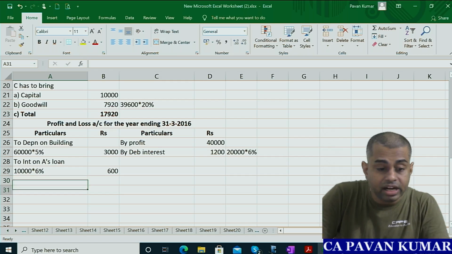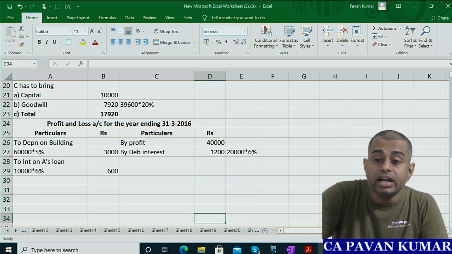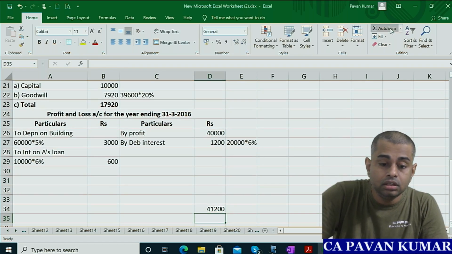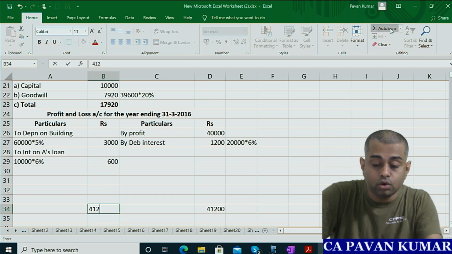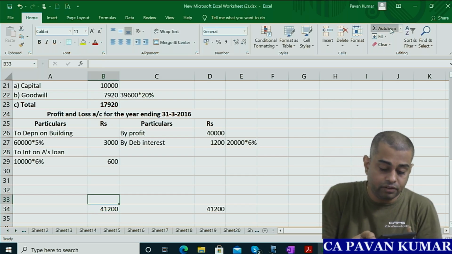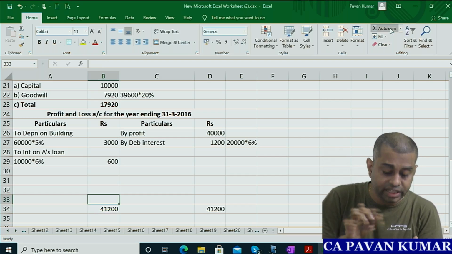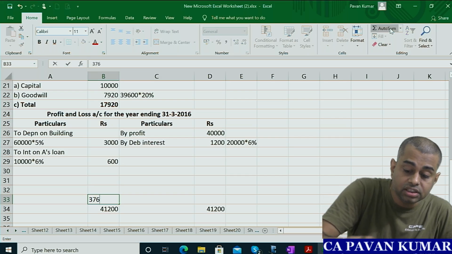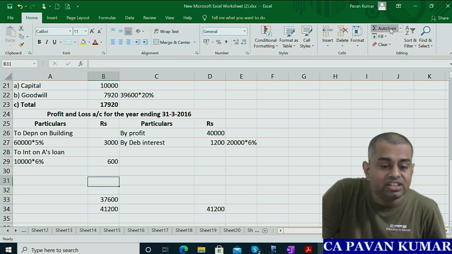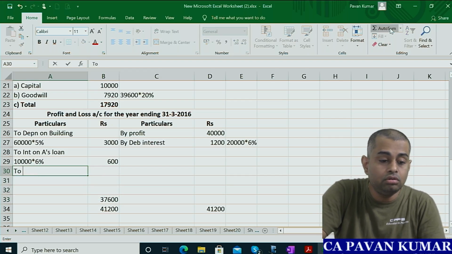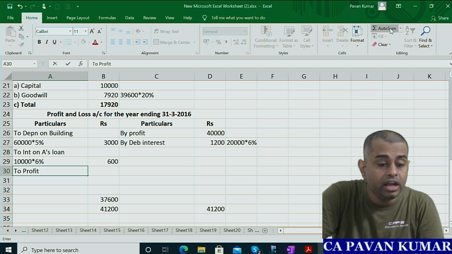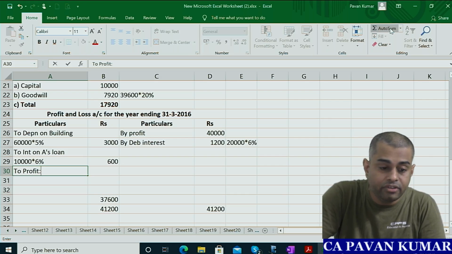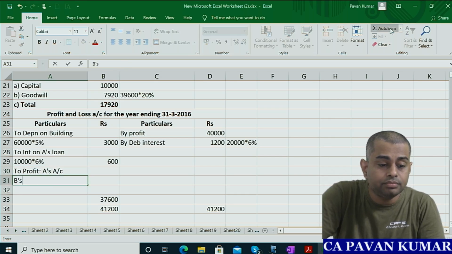Okay, now calculate profit or loss. So credits, it is 41,200. So take 41,200 here, then 3,600. 41,200 minus 3,600 is 37,600. Distribute this 37,600 between the partners. Here we write this profit will be given to A's account, B's account, C's account.